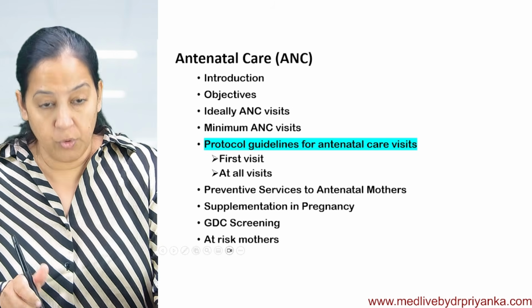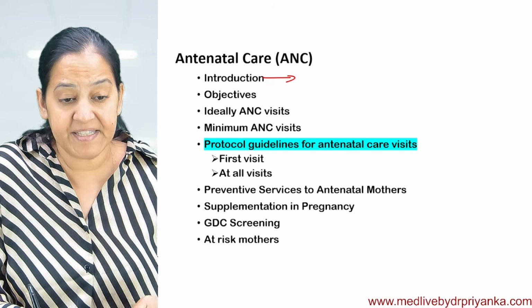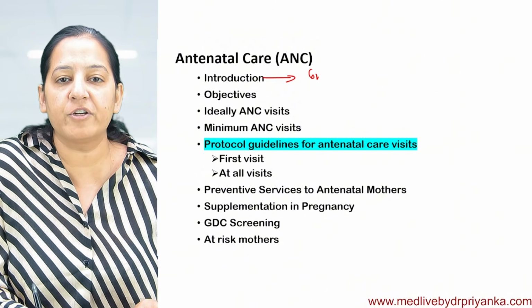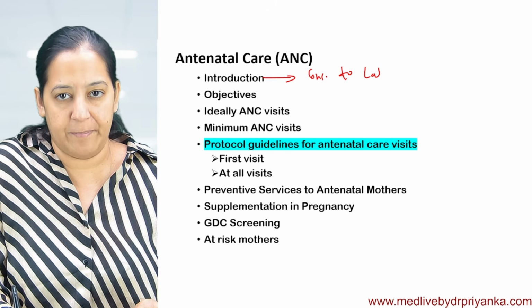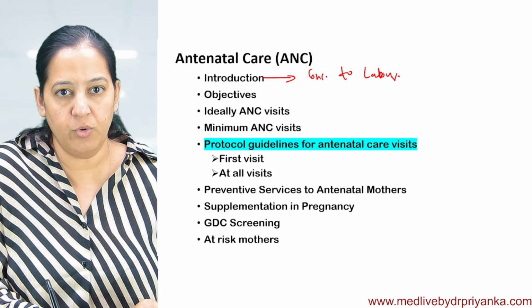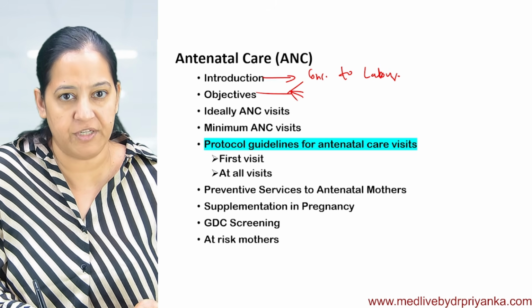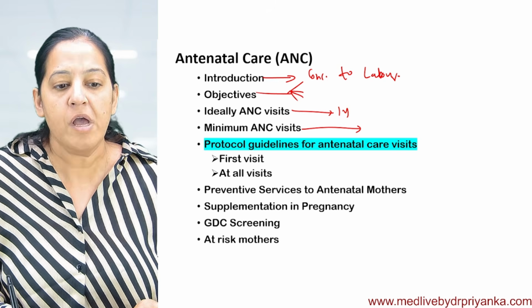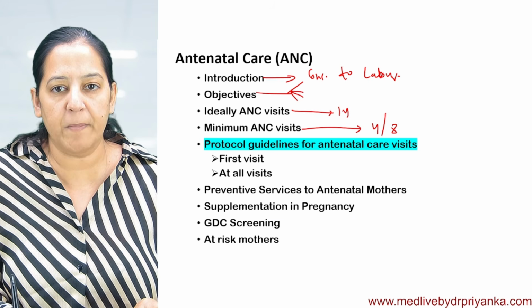So you know the definition of ANC. ANC is the care given during pregnancy to a pregnant lady. That is the care given from the point of conception to the onset of labor. This care is known as ANC. You know the 4 objectives of that. I told you the 4 objectives. I told you ideal visits are 14. I told you minimum visits according to Government of India is 4 and according to WHO it's 8.